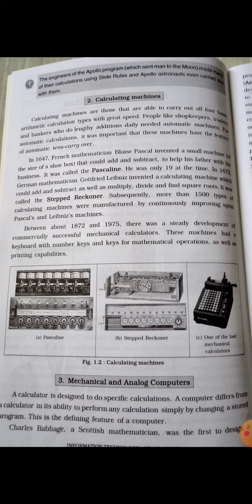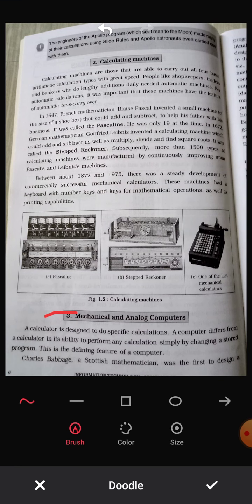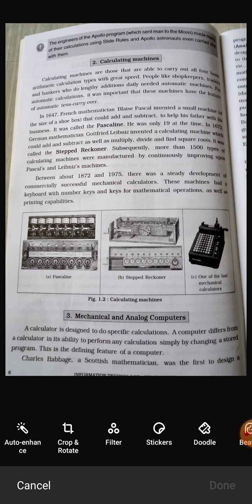Okay students, do you understand which are the oldest counting devices in this picture? Abacus, Napier's bones, slide rule, Pascaline. Okay, so now come to our next topic: mechanical and analog computers.